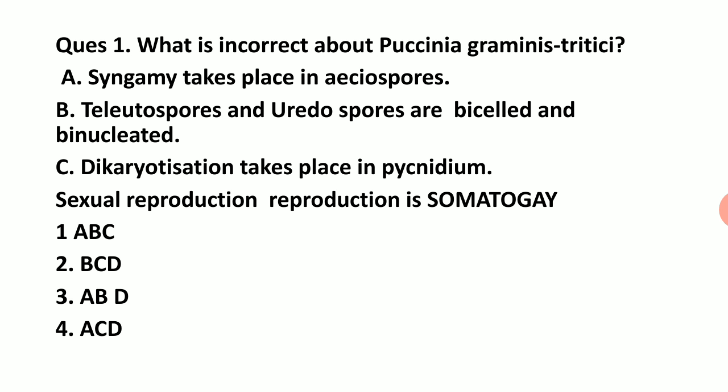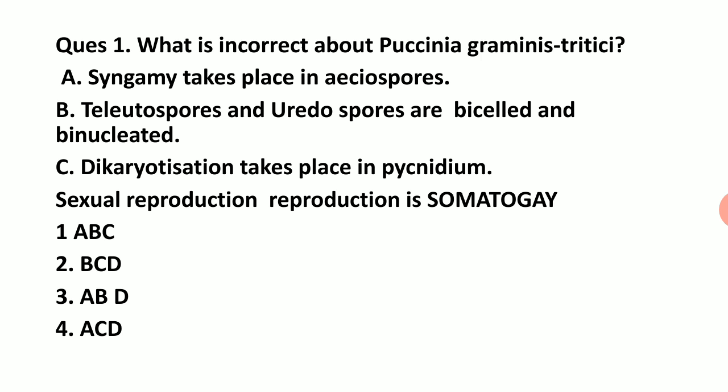Question number 1. What is incorrect about Puccinia graminis tritici? A. Syngamy takes place in ascospores. B. Teleutospores and urediniospores are bicelled and binucleated. C. Dikaryotization takes place in pycnidium. D. Sexual reproduction is somatogamy. D is one of the alternates that is omitted due to printing and writing mistakes.